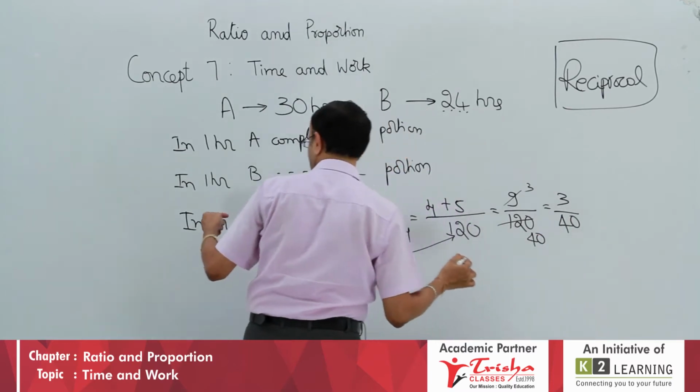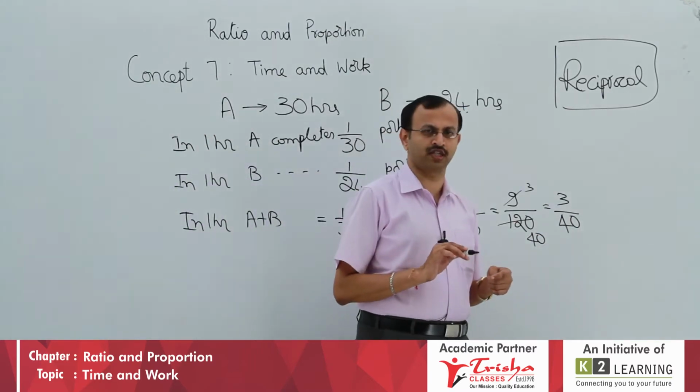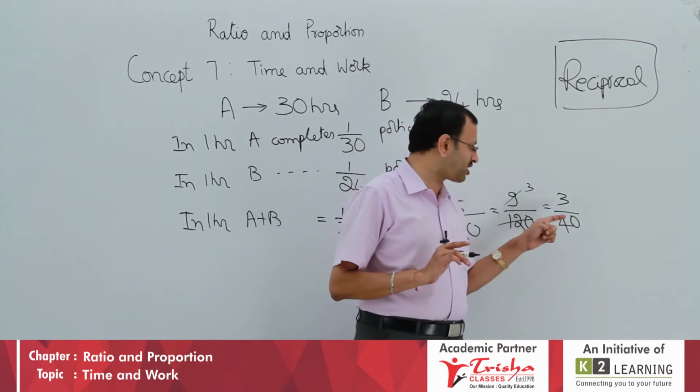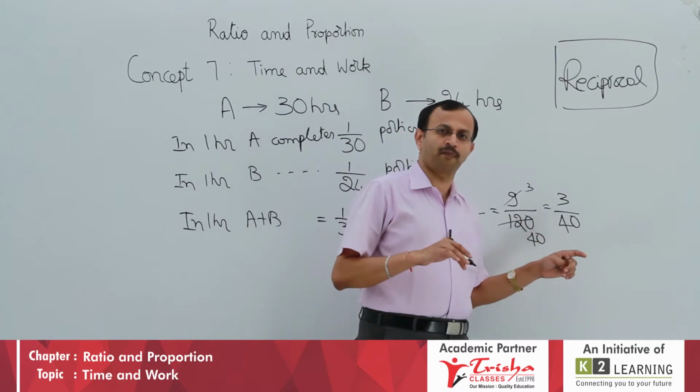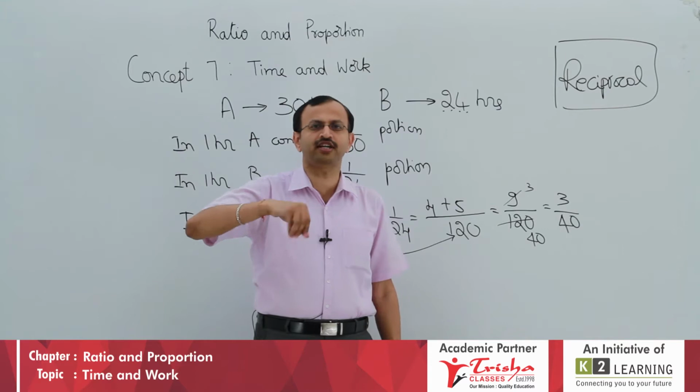In 1 hour, A and B together can complete 3 by 40 portion. But our work is, if they work together in 1 hour, they complete 3 by 40. To complete the full work, how many hours do they take? I will put it this way.